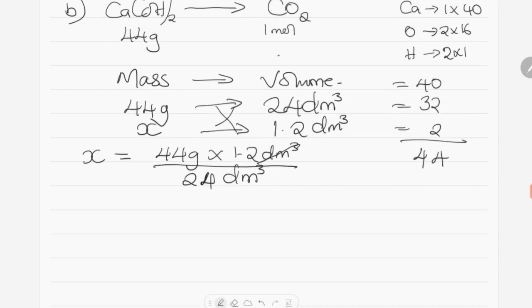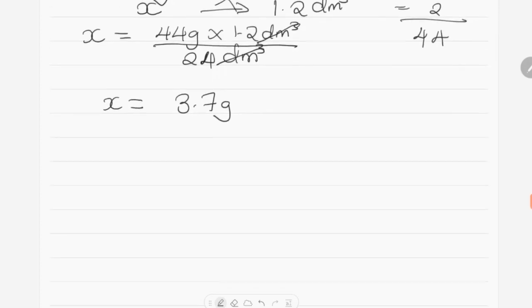Decimeter cubed and decimeter cubed will cancel. When you divide and multiply this, you get your answer, which is equal to 3.7 grams. And remember, we are looking at mass, so the answer has to be in grams. So the first question is done.